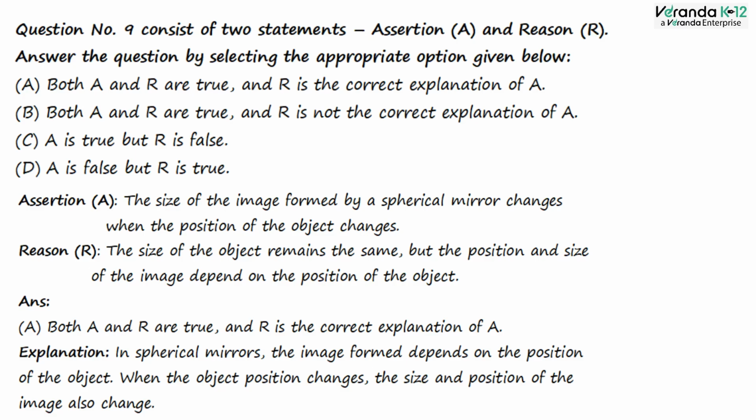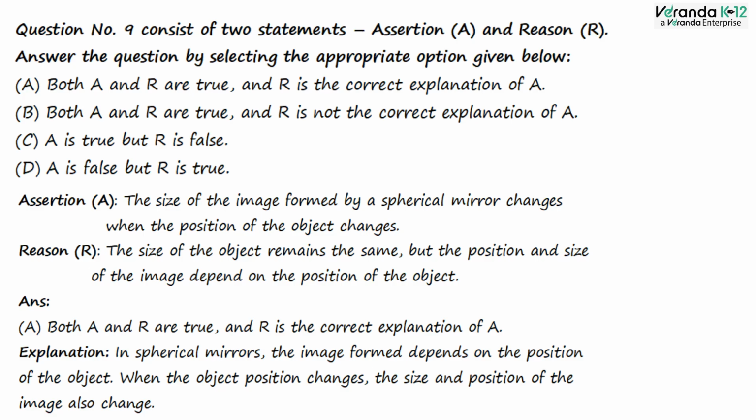Option C. Assertion is true and reason is false. Option D. Assertion is false but reason is true. Correct answer: option A. Both assertion and reason are true, and reason is the correct explanation of assertion.